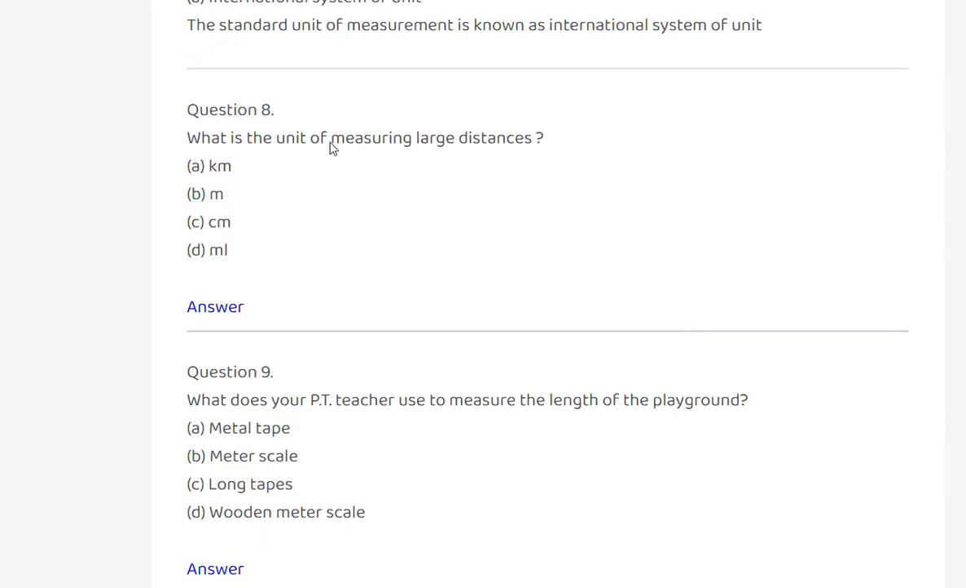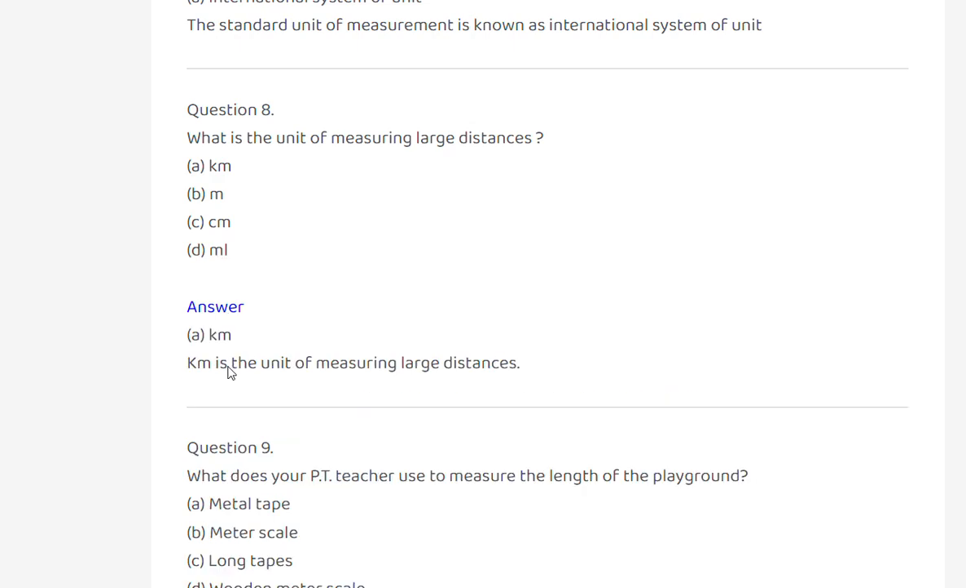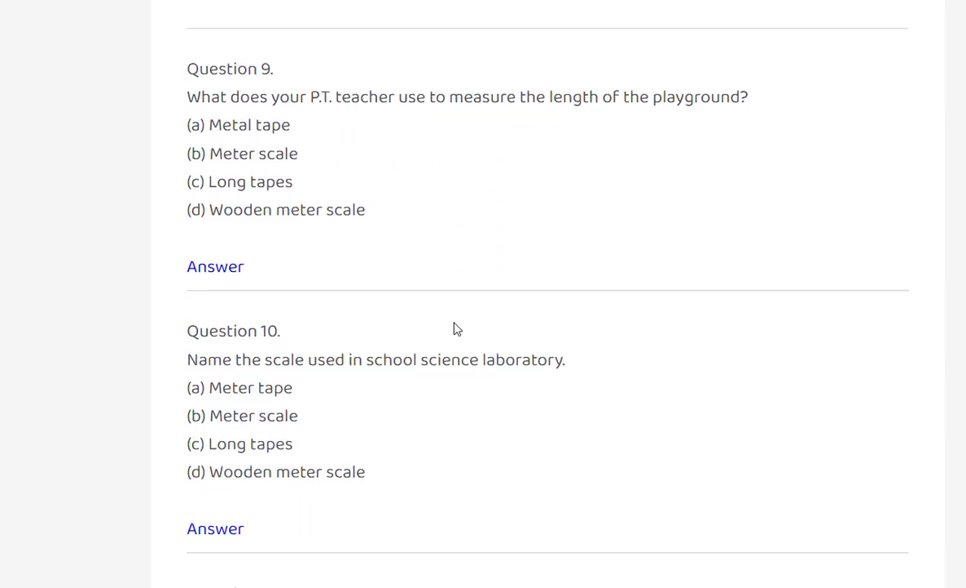Next, what is the unit of measuring large distance? Kilometers, meters, centimeters, millimeters. Kilometers. Kilometers is the unit of measuring large distance.